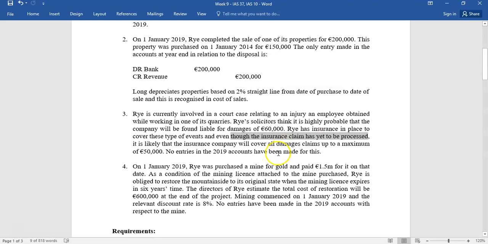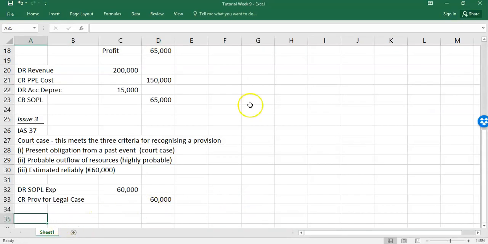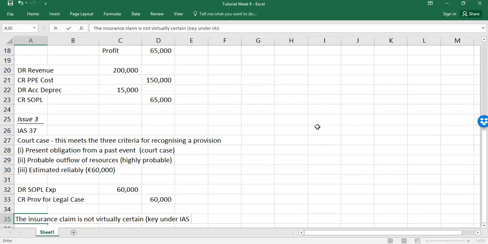However, for the insurance claim, this is known as a reimbursement. And the key point here, you're only told it's likely. The insurance claim hasn't been processed. We don't know if the insurance company are going to have any complaints. So the insurance claim is not, and these are the 2 keywords, virtually certain. That's key under IAS 37. That means this is a contingent asset.